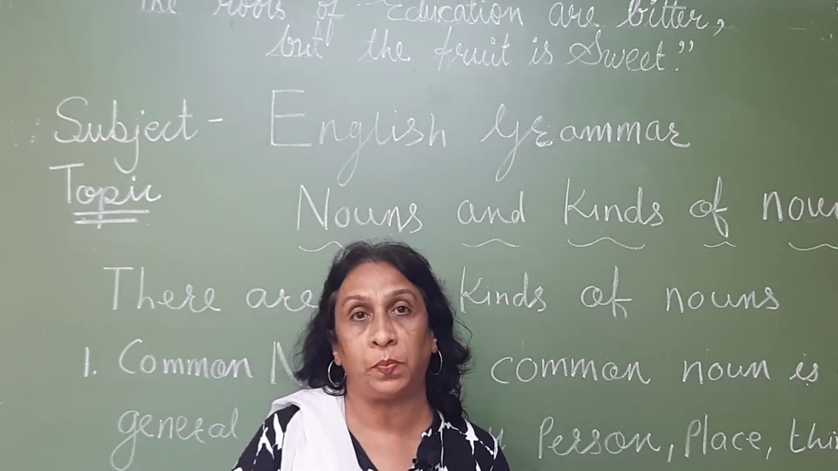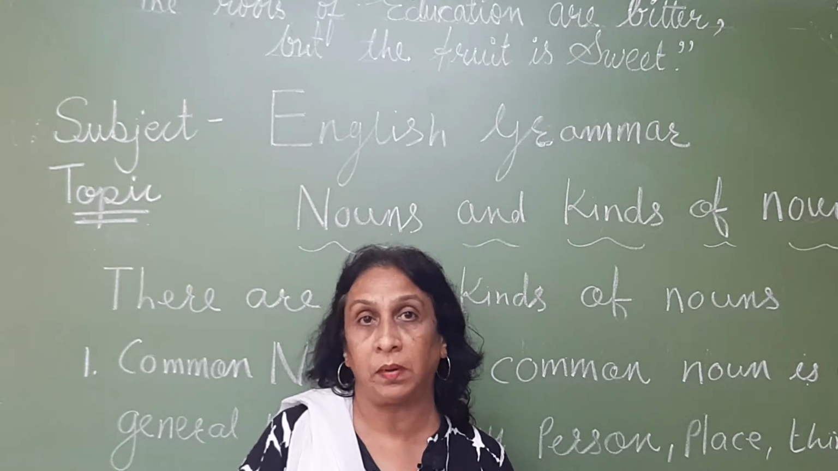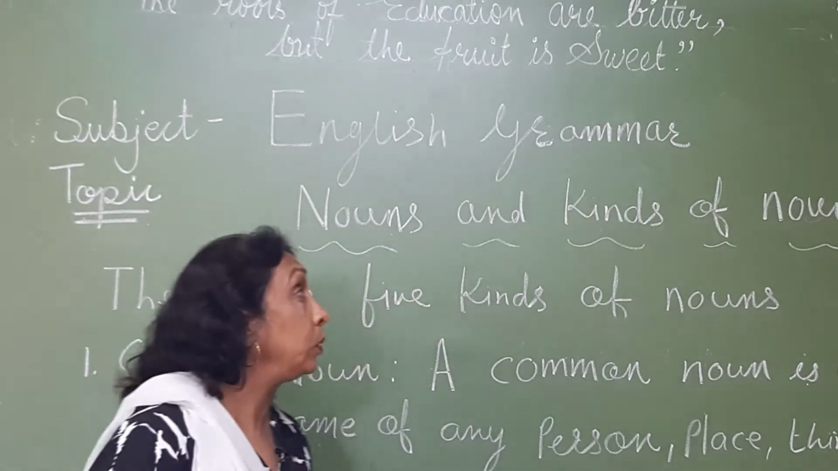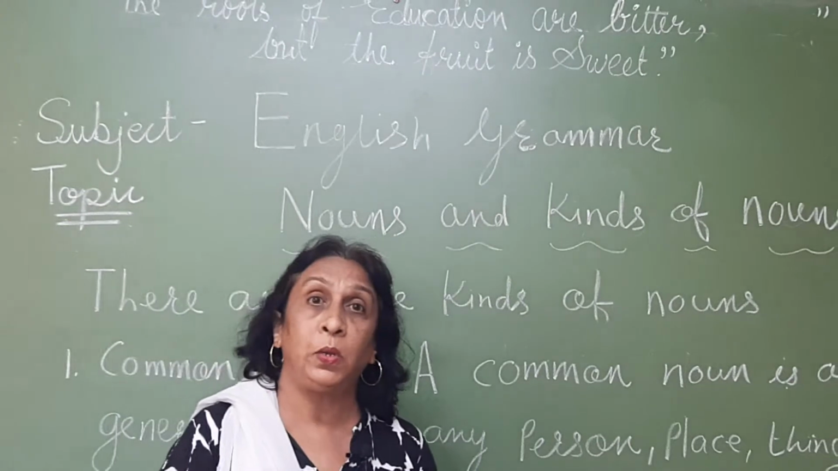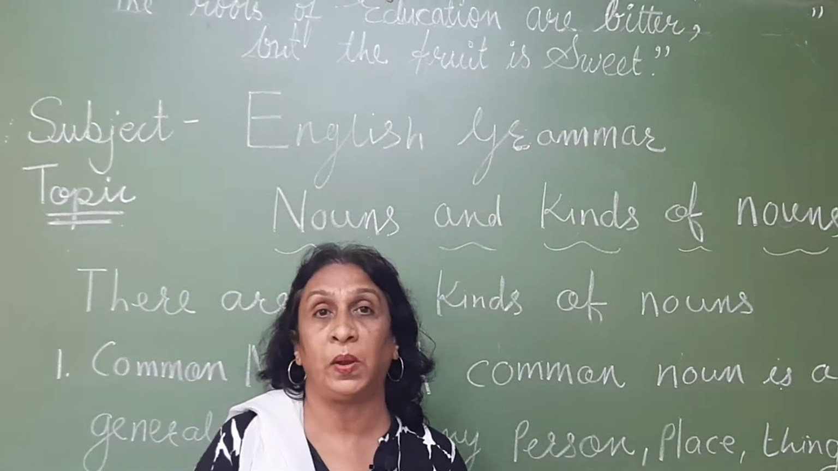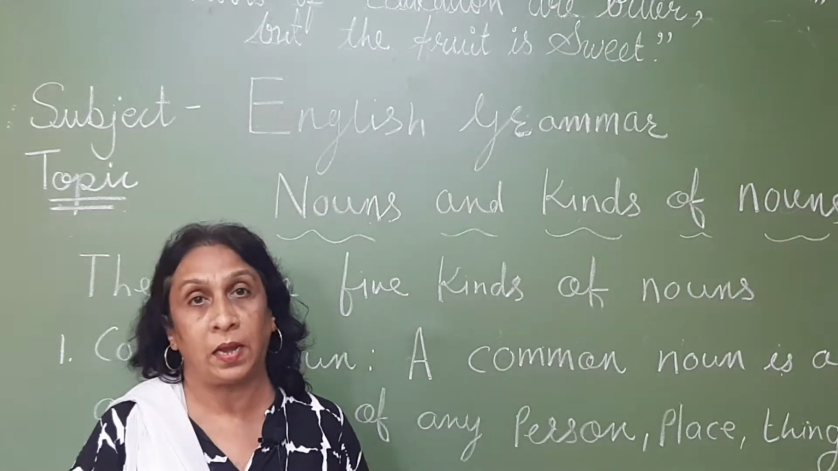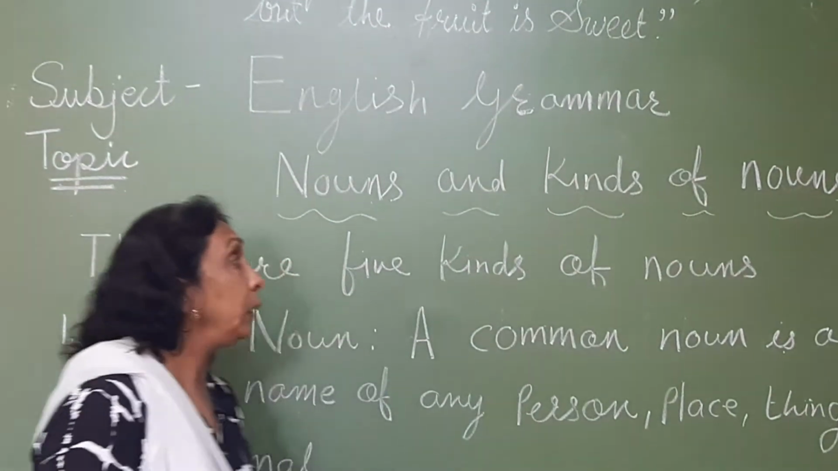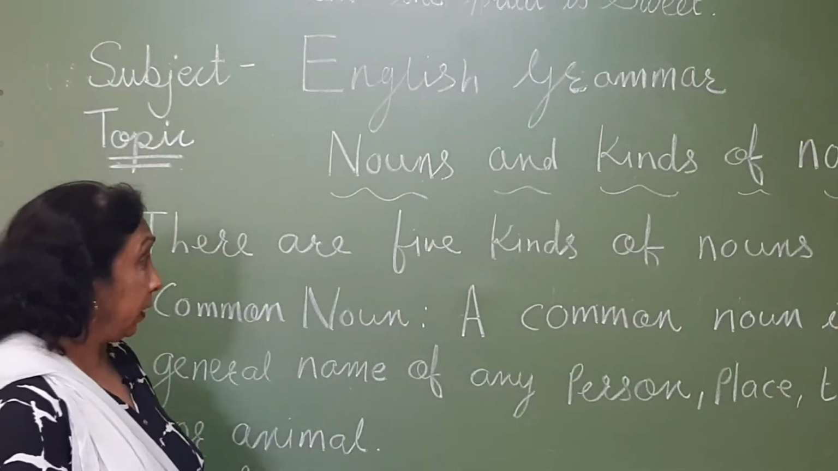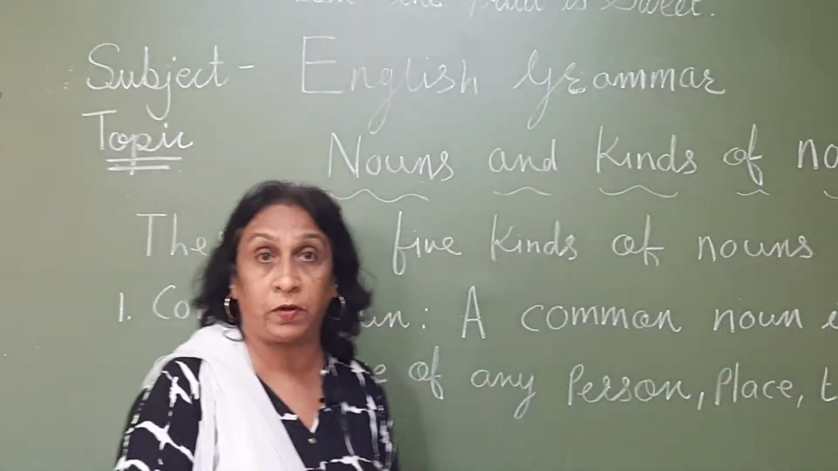So the first topic for today is about English grammar. The first topic is about nouns and kinds of nouns. You all know, children, that a noun is a naming word. A name of any person, place, thing or animal is called a noun. Now here in this topic we are going to see that there are 5 kinds of nouns.